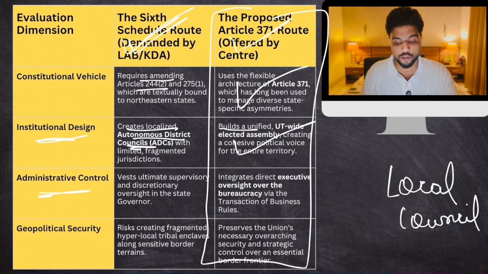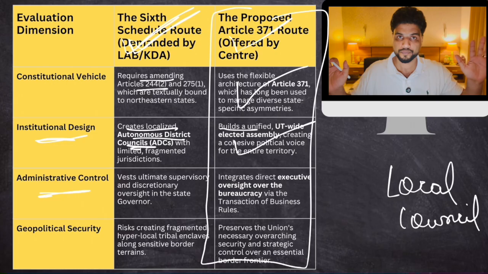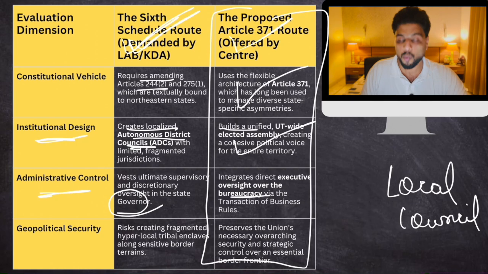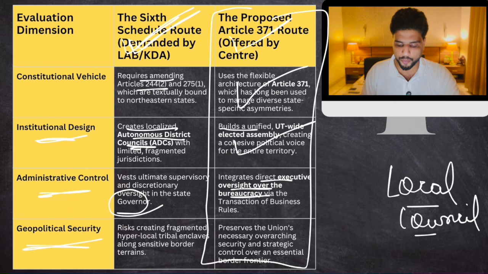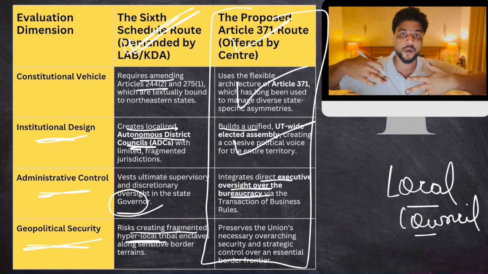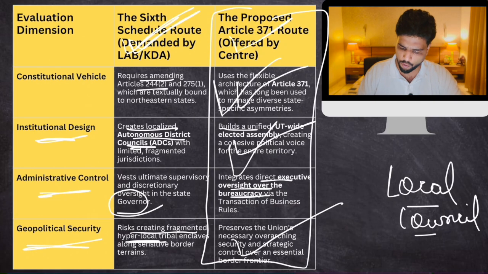Administrative control. Even if Ladakh was included in the 6th schedule, the ultimate administrative authority would have lain with the governor or lieutenant governor. Over here, it lies with the local council, which has executive oversight over the bureaucracy. And geopolitical security: the 6th schedule risks creating fragmentation, because if Ladakh had multiple tribal councils, that would have fragmented Ladakh, and Ladakh is in a sensitive location. Therefore, we cannot afford to have divisions in Ladakh because our enemies, China and Pakistan, would exploit that. So we need one unified council for Ladakh. So this is a better formula.